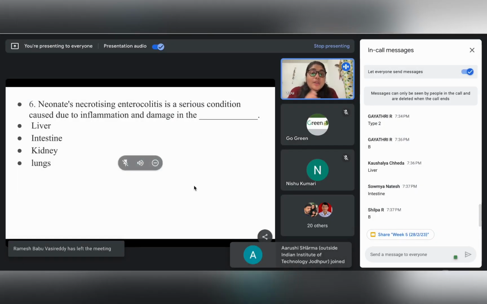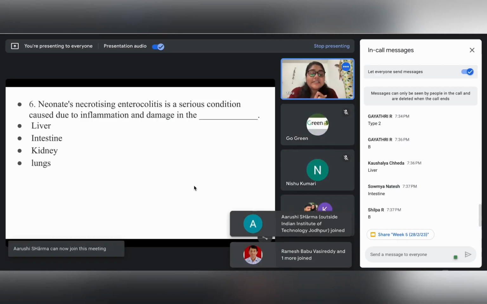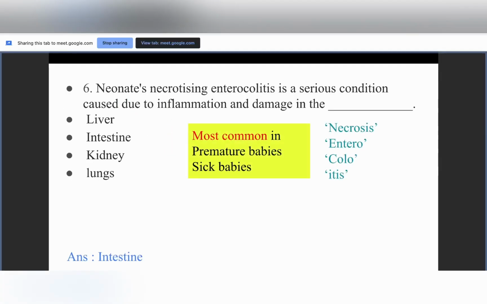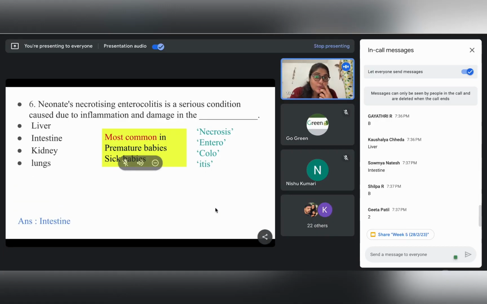I know a lot of you might be finding a bit of difficulty related to terminologies. Whenever we get some terminology which we are not able to understand, please try to look through the terminology and analyze it so that you get to understand the meaning of it. If we consider the terminology which is given here, necrotizing enterocolitis, necrotizing comes from necrosis, which means cellular death or tissue death. So this has to be related to something which is causing tissue death.